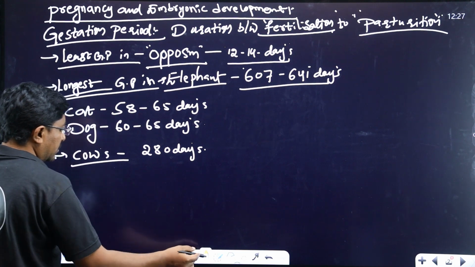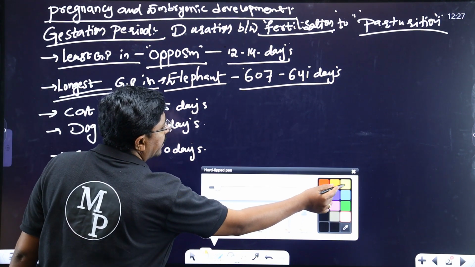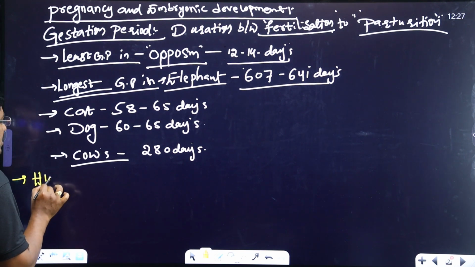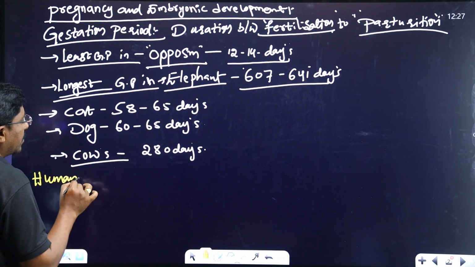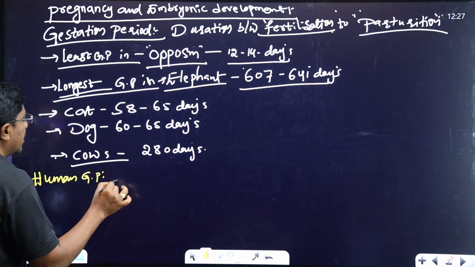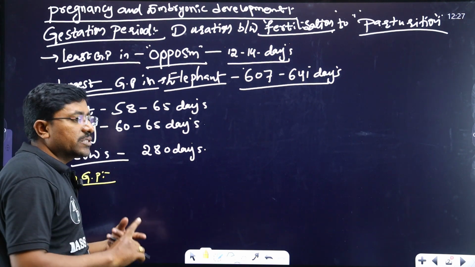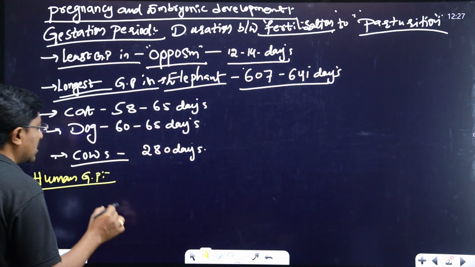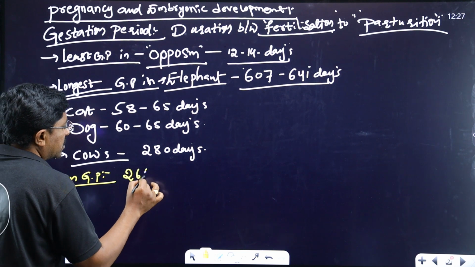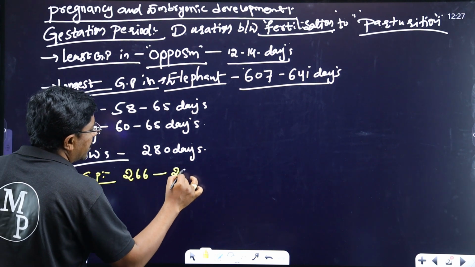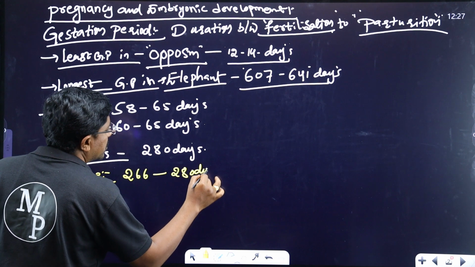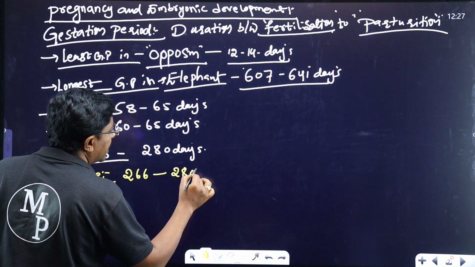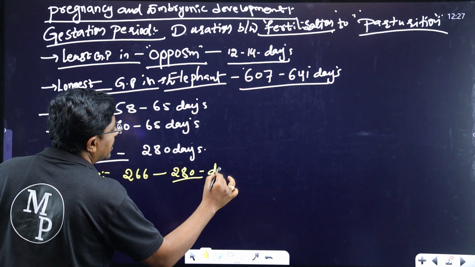Along with this, the human gestation period. What is the human gestation period? In a human being, we calculate the gestation period in 2 ways. Two types of values are there: 266 to 280 days. So 266 to 280 days, then how do we calculate this?